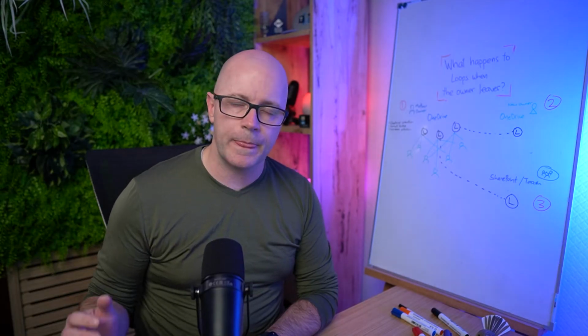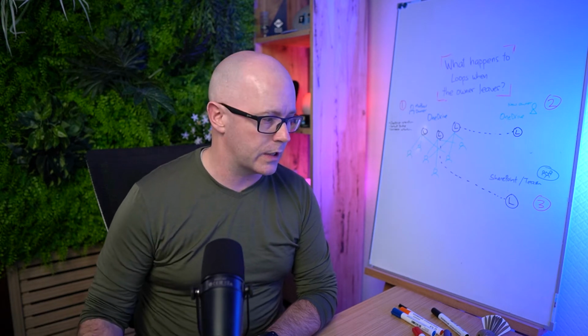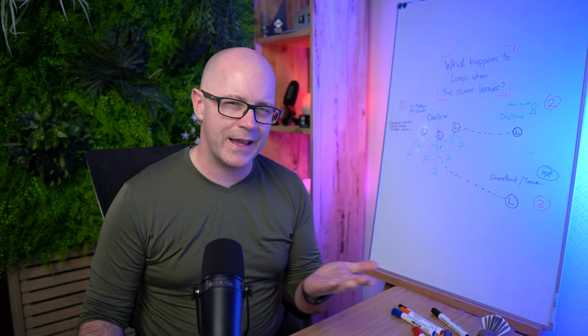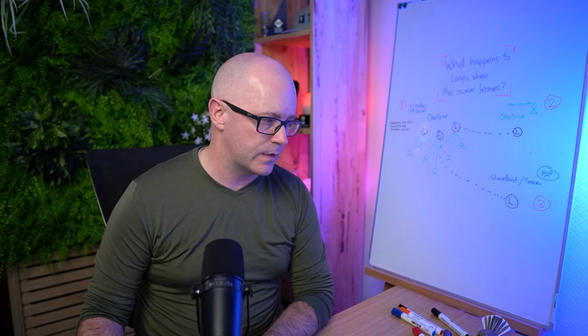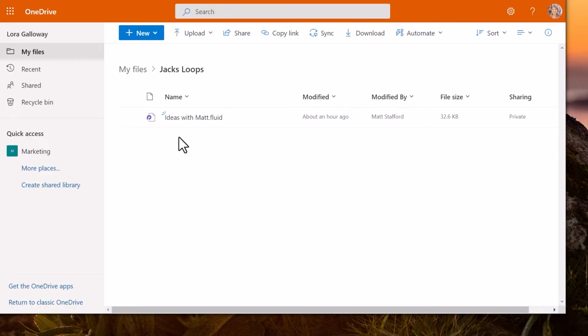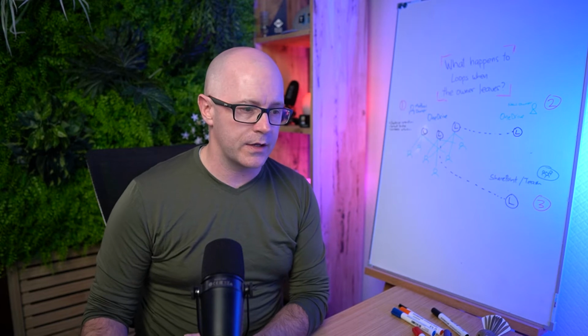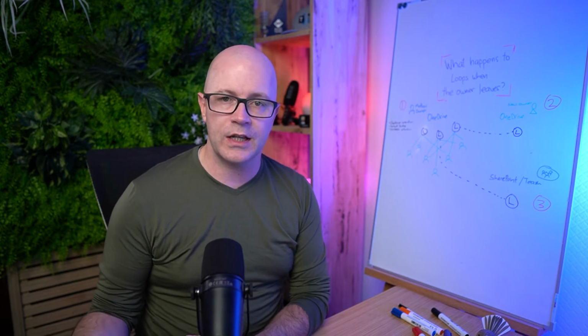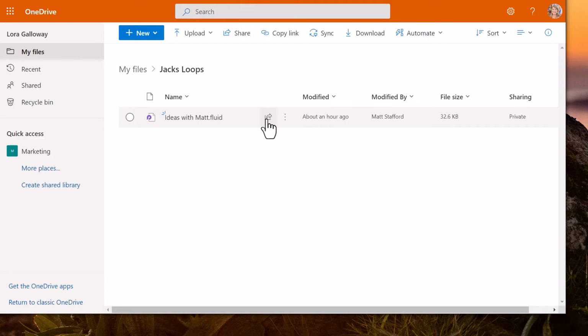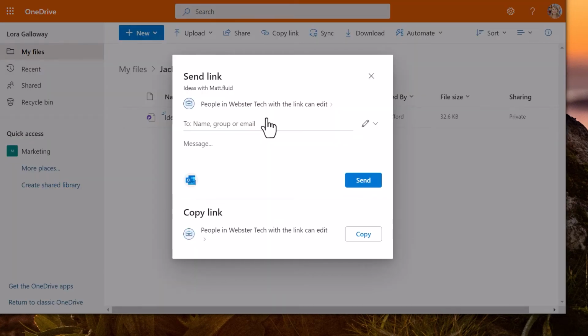So that's interesting. It has been shared in Laura's OneDrive. Supposedly, Matt can still access it, but Matt hasn't received any notification. So this is something else to consider. If Laura has moved this loop to her own OneDrive and has chosen to share that still with Matt, then she needs to let Matt know that's the case. Let's have a look at the sharing permissions in here while we're just trying to understand what's happening to this.